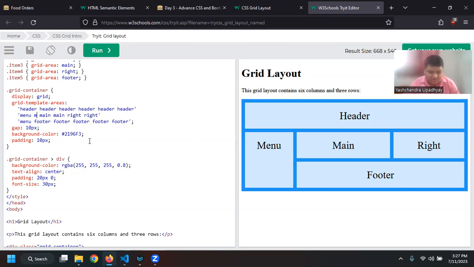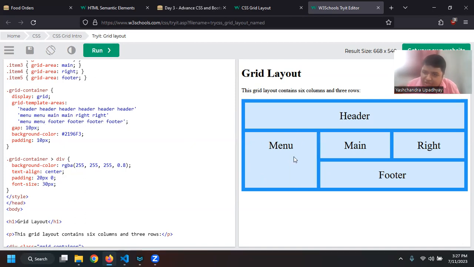So let us say menu, and then I am also changing it to here. If I run it, I can see that menu is not taking 2 blocks. Basically, it is taking 2 columns. So this is how you can also define your overall grid.